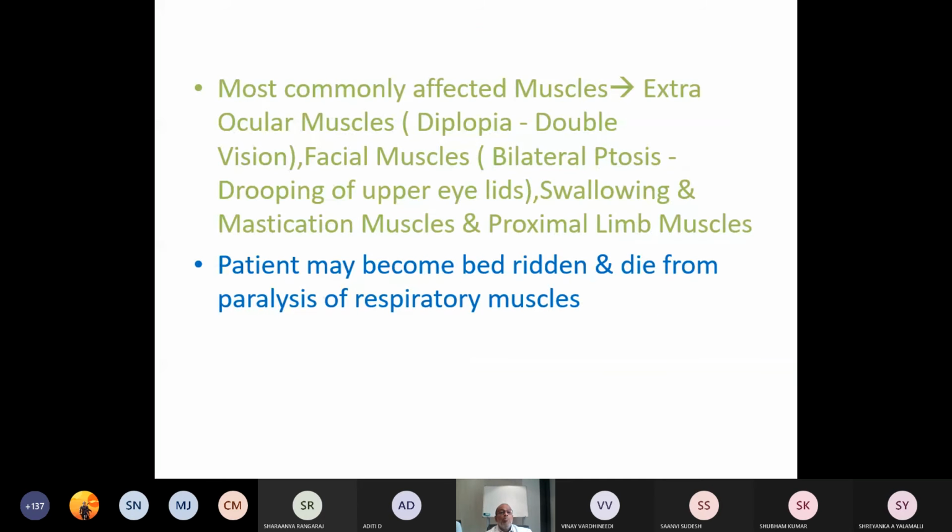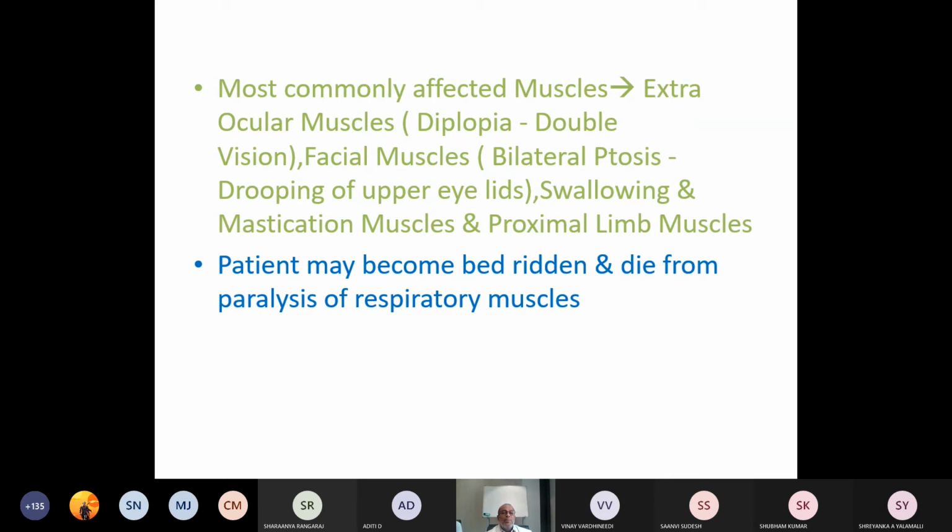So yes, most commonly affected muscles in case of myasthenia gravis are extraocular muscles. When the extraocular muscles are affected, the individual will present with double vision. So yes, the first striking feature is that the individual is presenting with double vision. He will be telling that I am getting double vision, sir. So yes, that may be the first complaint because of involvement of the extraocular muscles.